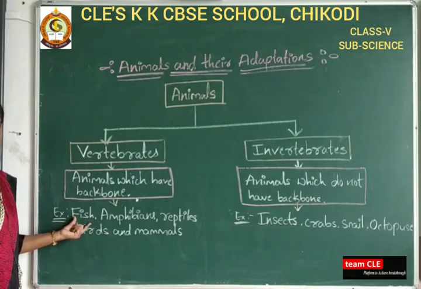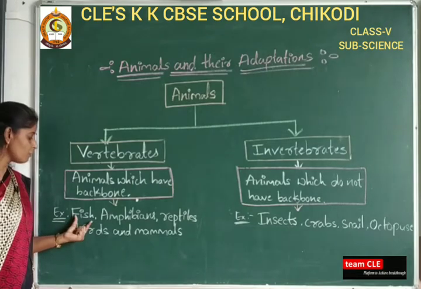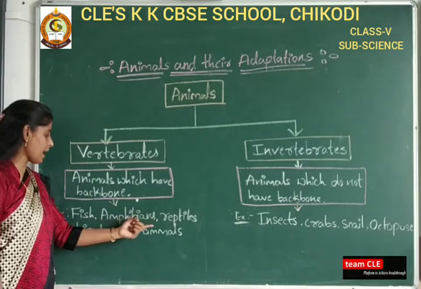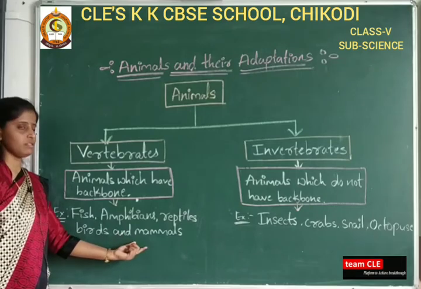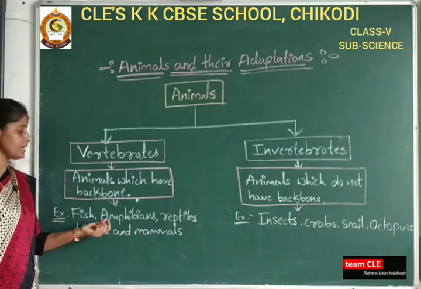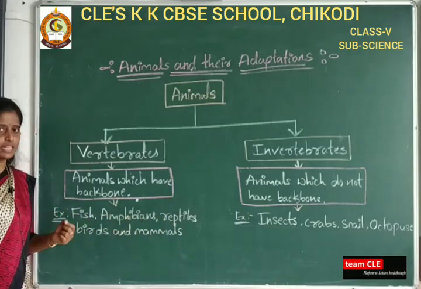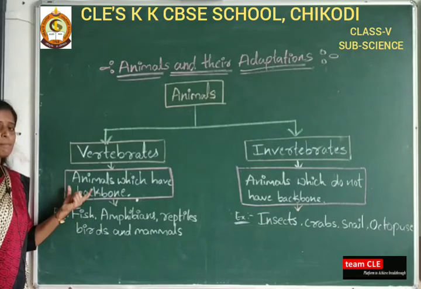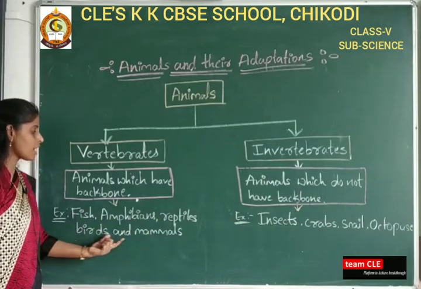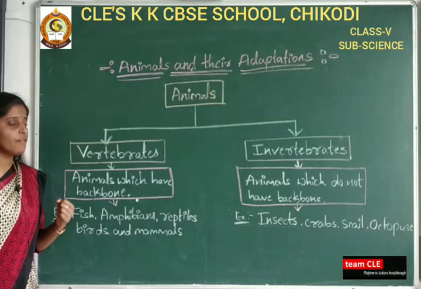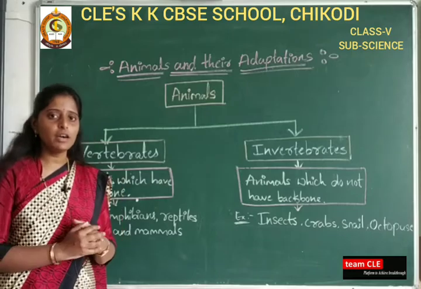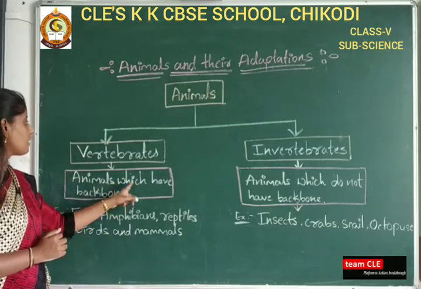Let us see the examples. Fish: even in a fish's body there is a backbone, so fish come under vertebrates. Next, amphibians, reptiles, birds, which you all know, and mammals. Later we will study what amphibians, reptiles and mammals are. Fish, amphibians, reptiles, birds and mammals are examples of vertebrates. Vertebrates are animals which have a backbone.